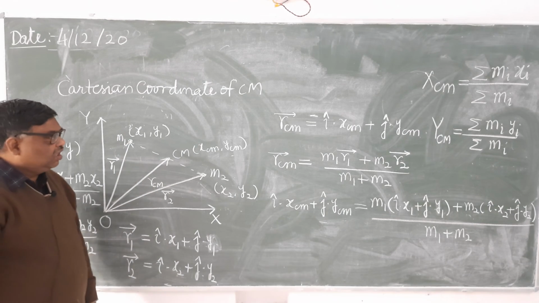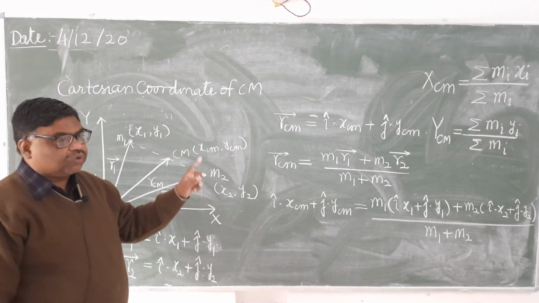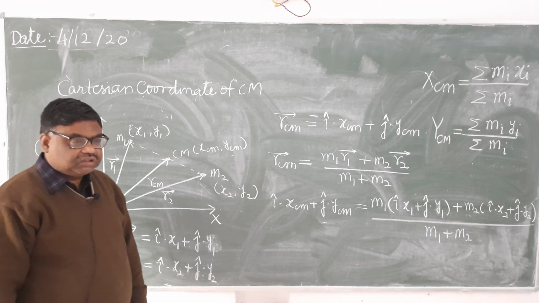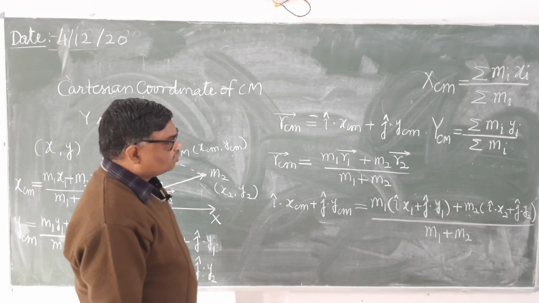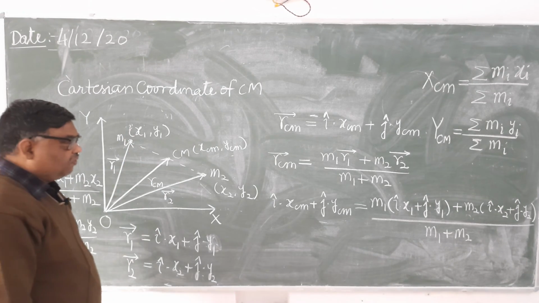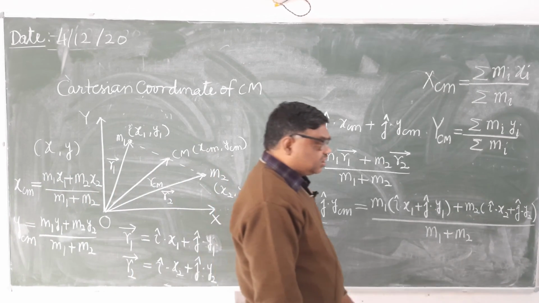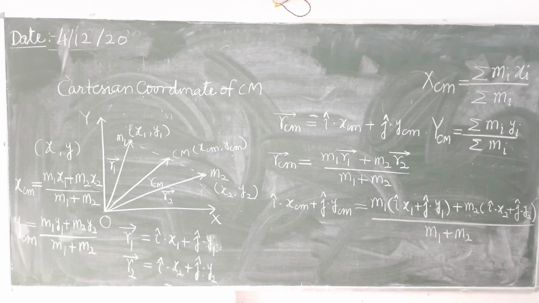And number three, the sum of the moments of mass about the center of mass will be 0. So this is the center of mass of a discrete particle system, in which the particles are discretely situated.